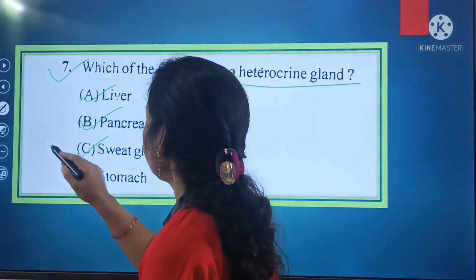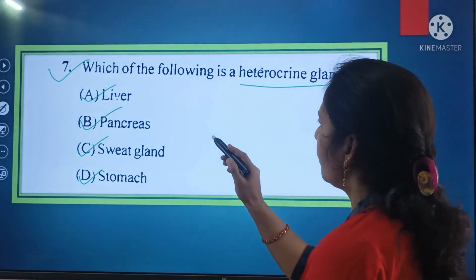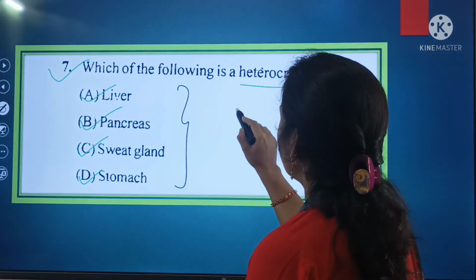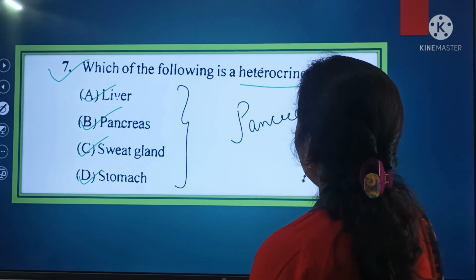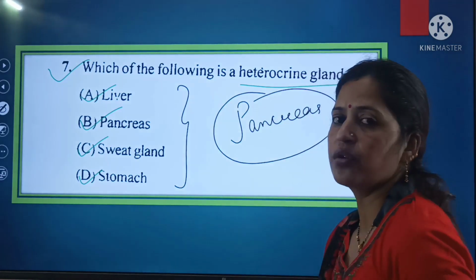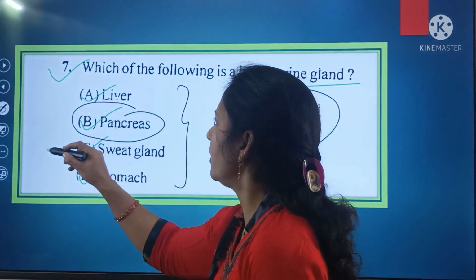So here, beta, the heterocrine gland out of these following options is pancreas. Pancreas is a heterocrine gland. So here this is the right answer for the question number 7.